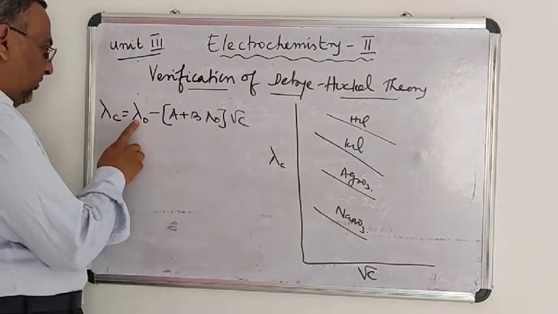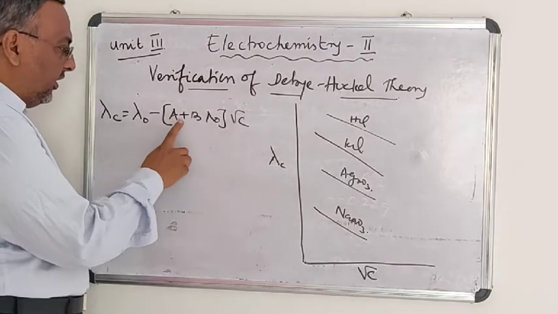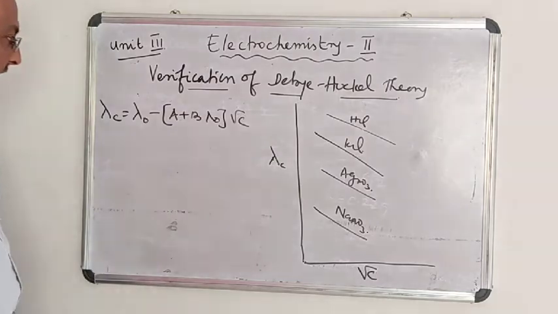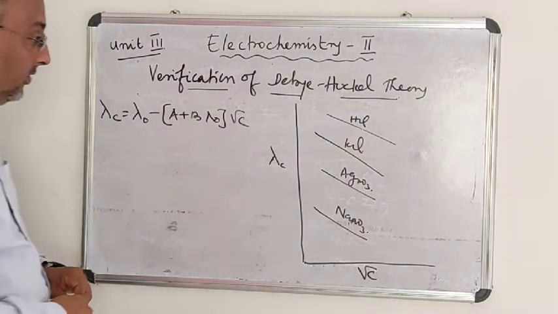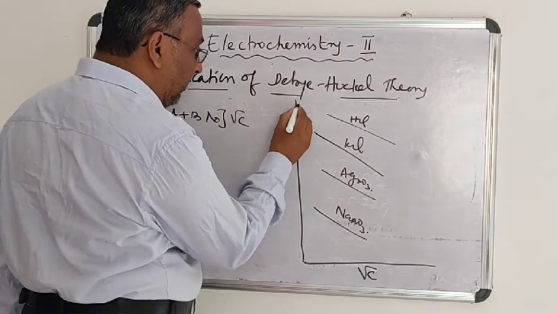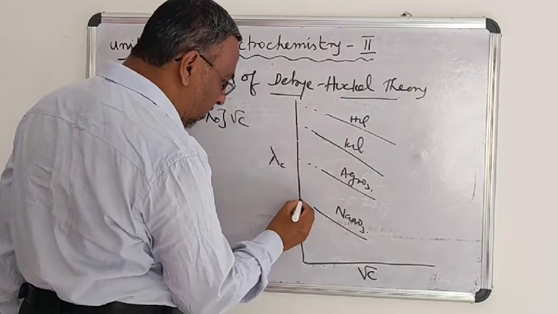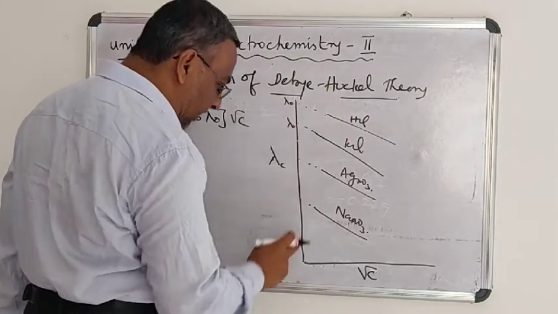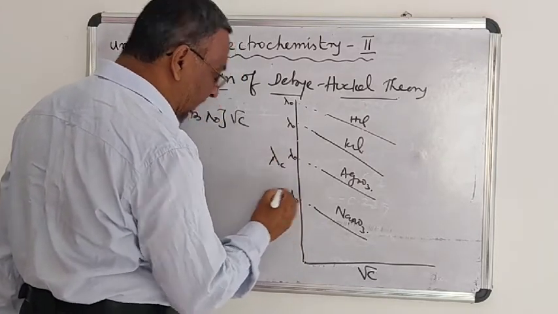See, the equivalent conductance value is less than at infinite dilution. This is because of the asymmetric effect and the electrophoretic effect. That is why this value is less. When we extrapolate this, we will get the lambda 0 values, that is, at zero concentration or infinite dilution.